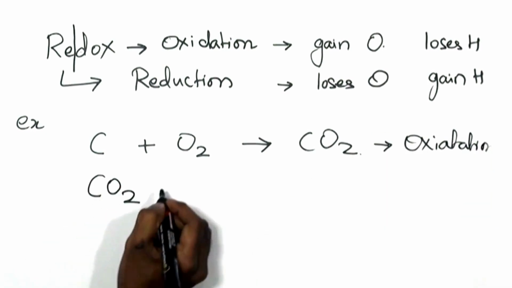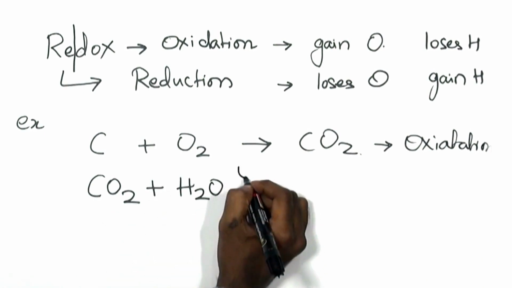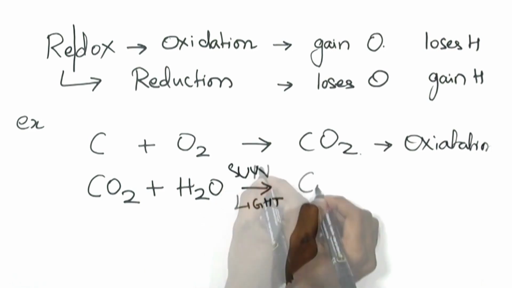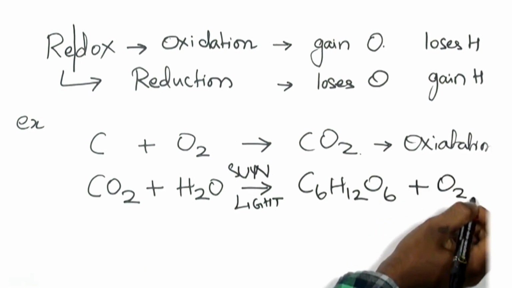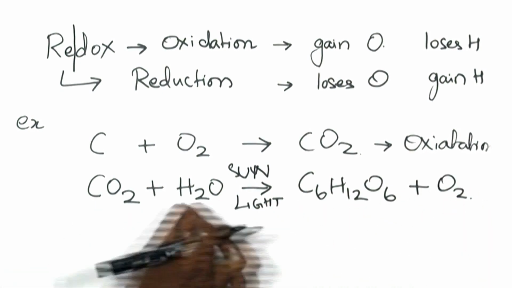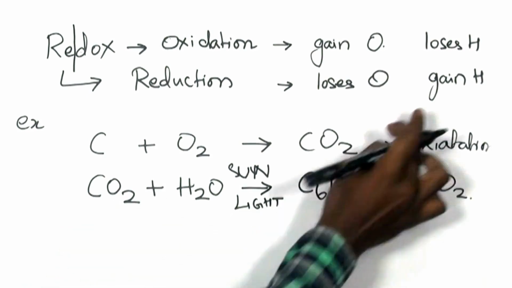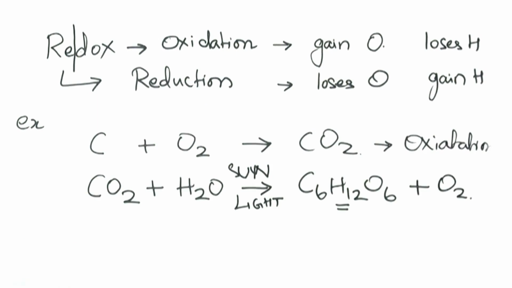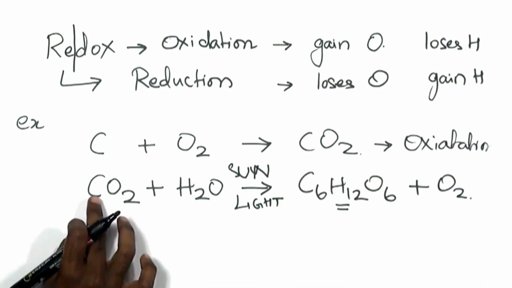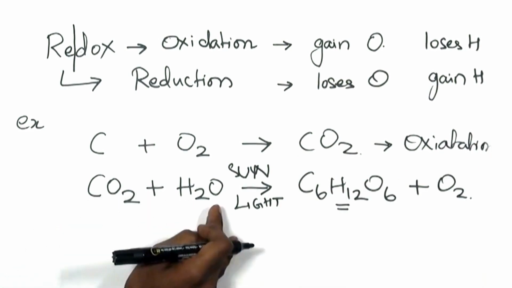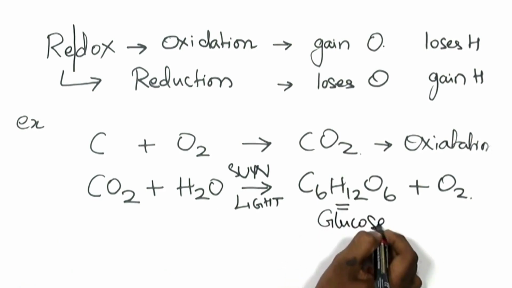Very famous equation: carbon dioxide in the presence of water and a little bit of sunlight gives you glucose subunits and oxygen. If you deeply analyze this equation, carbon dioxide has gained hydrogen. So gain in hydrogen is said to be reduction. In the first equation, carbon gained only oxygen, said to be an oxidation reaction. In the second equation, carbon dioxide gained hydrogen to form glucose. So this is said to be a reduction equation.